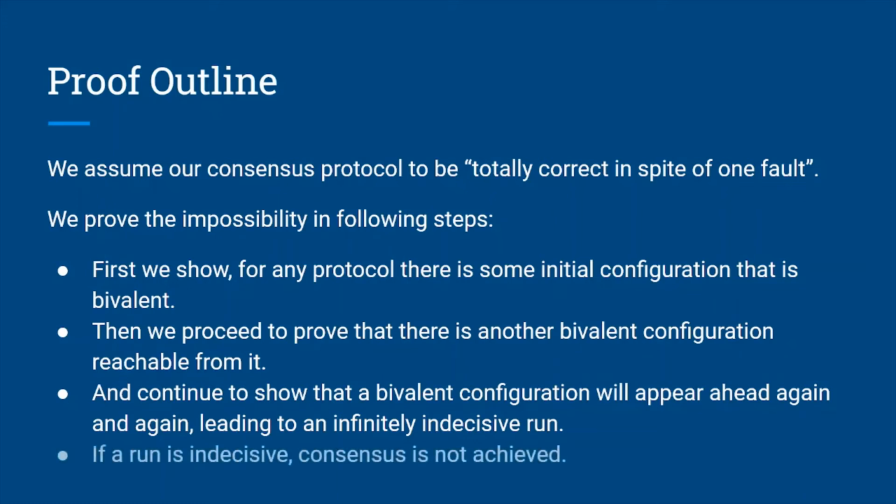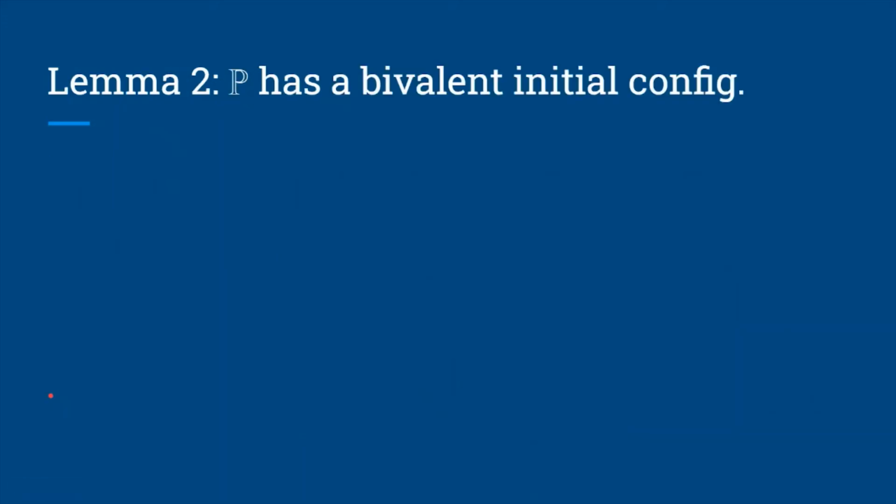And then we will conclude that if the run is indecisive, consensus will not be achieved. Let's get started with the proof. The authors proved two lemmas and used the result to prove the final result. Out of them, lemma 2 says that for a protocol P, there is an initial configuration that is bivalent. We will prove this by contradiction.